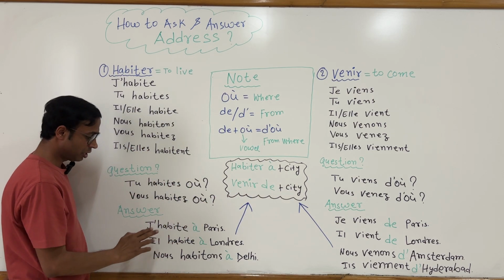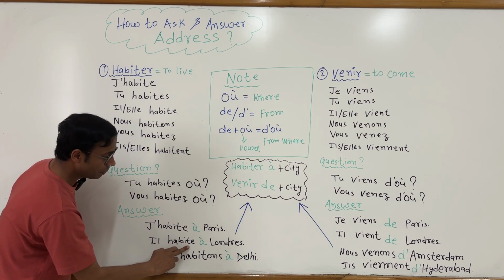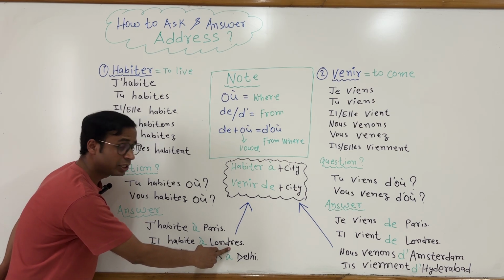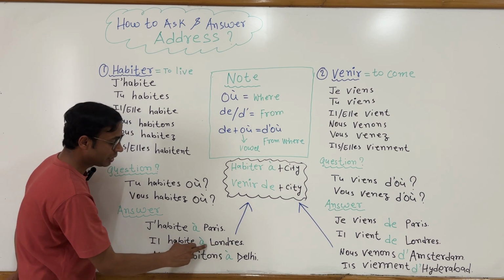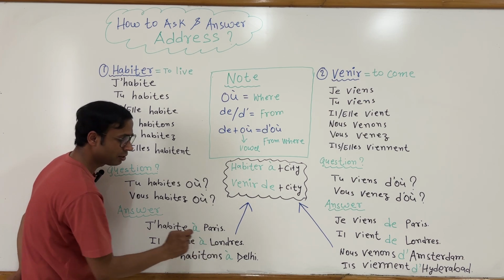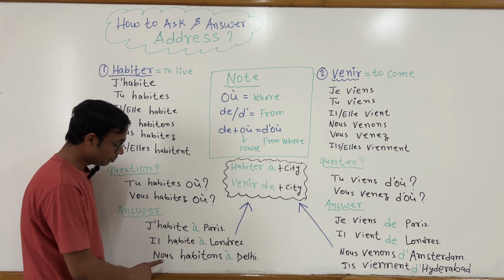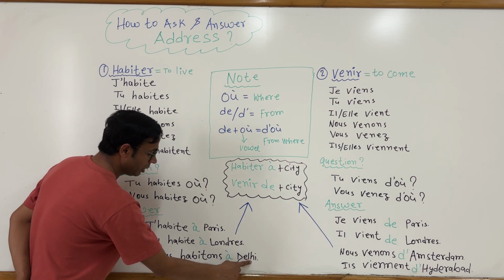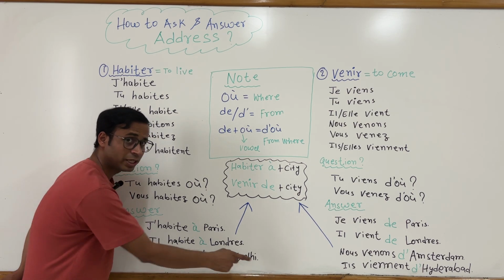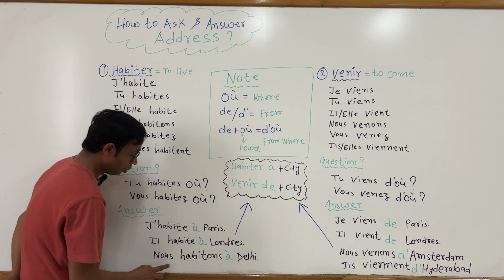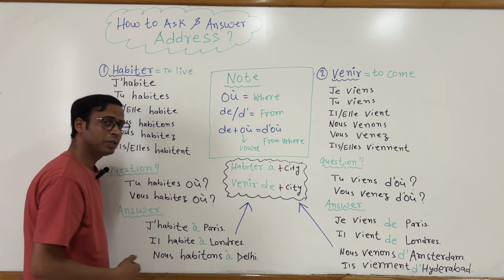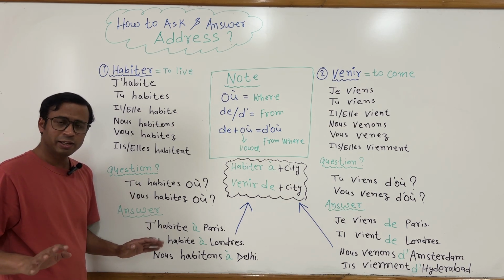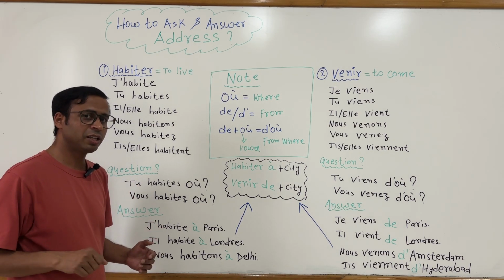Okay, let's see examples. Il habite à Londres. Londres is London. Alright, so it's a city. So, il habite à Londres means he lives in London. The third example, nous habitons à Delhi. Again, à plus city, because Delhi is a city. Nous habitons à Delhi, which means we live in Delhi. Okay, now this is clear. If you have any doubt, any question, you can write in the comment section.